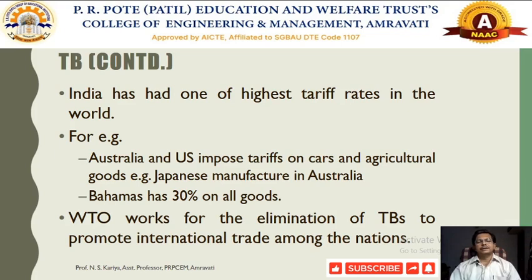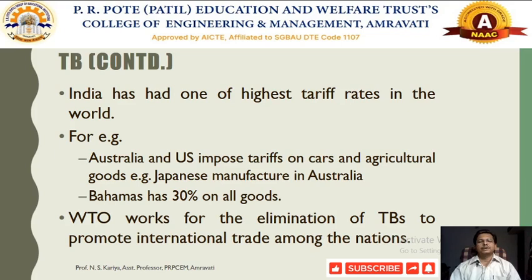So when we are talking about tariffs, most countries were having the highest tariff rates across many nations, and that could hamper the growth of international trade. Now, in order to promote international trade, two international institutions emerged. The first one was called GATT, and GATT was converted into WTO. So WTO specifically works for the elimination of tariff barriers.